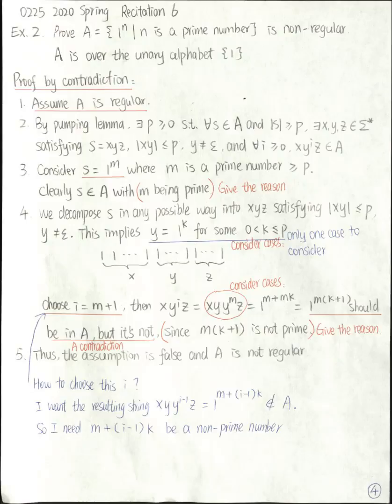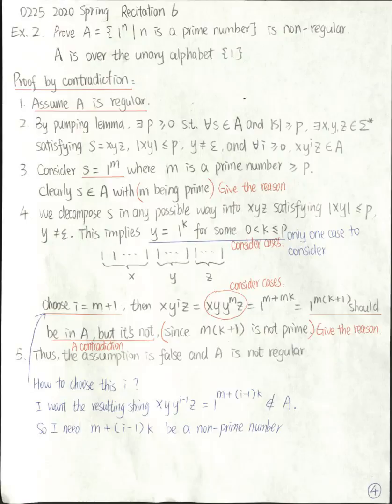Now comes the critical part. Choose the string s in A, which has length greater than or equal to p. This s needs to be expressed in terms of p. In the previous example, we expressed s as a to the p, b to the p plus 1. So it's expressed in terms of p.